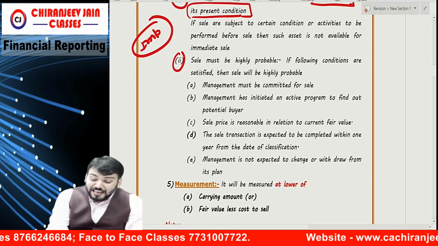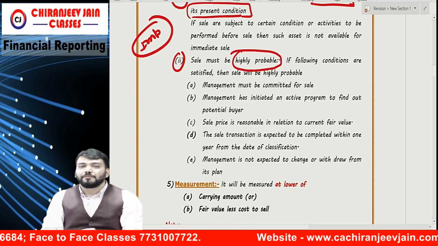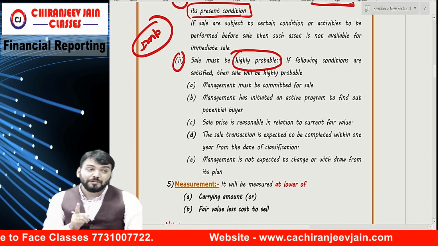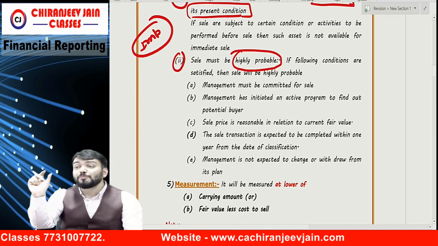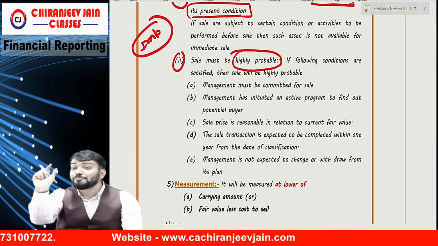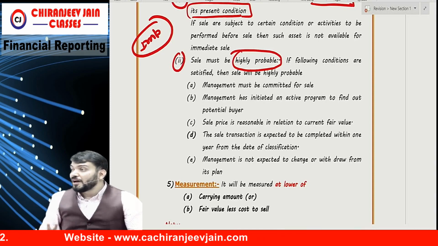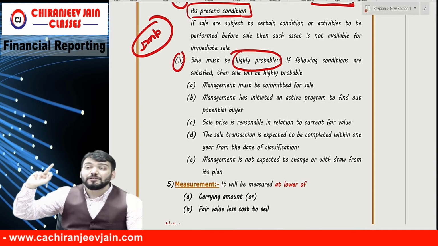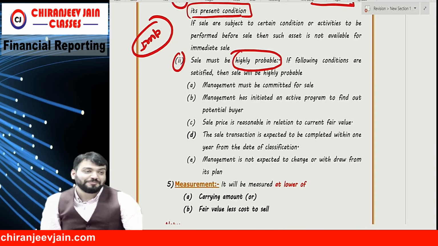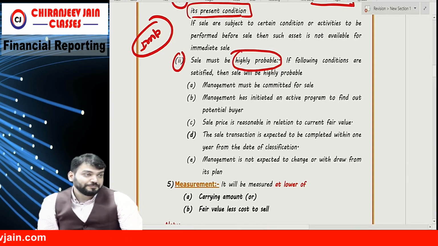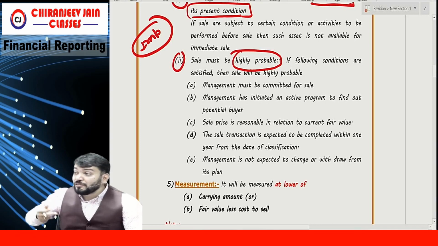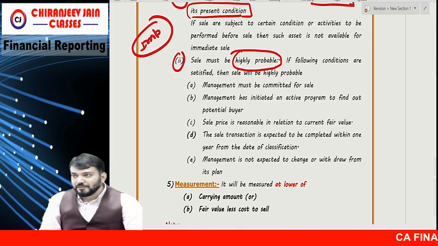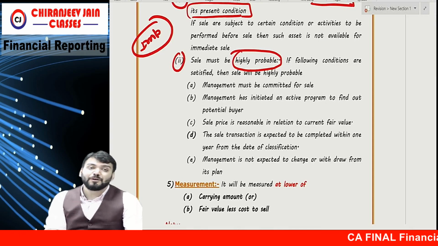Correct? Then sale must be highly probable. Highly probable. They have used the word probable for the first time. However, in liability they have used present obligation. Present obligation is probable, not highly probable. So they have used the word highly probable. So sale must be highly probable.